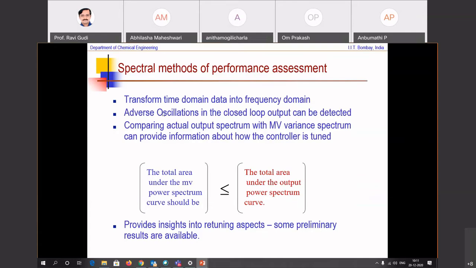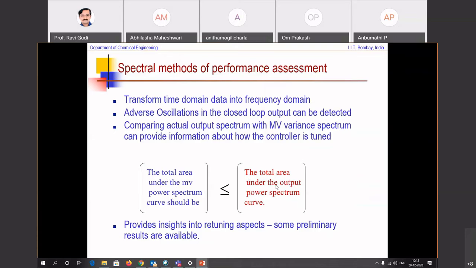Here we are using Parseval's theorem to transform time domain data into the frequency domain. I hope all of you are familiar with Parseval's theorem. It connects the frequency domain to the time domain, and looks at the power spectrum.